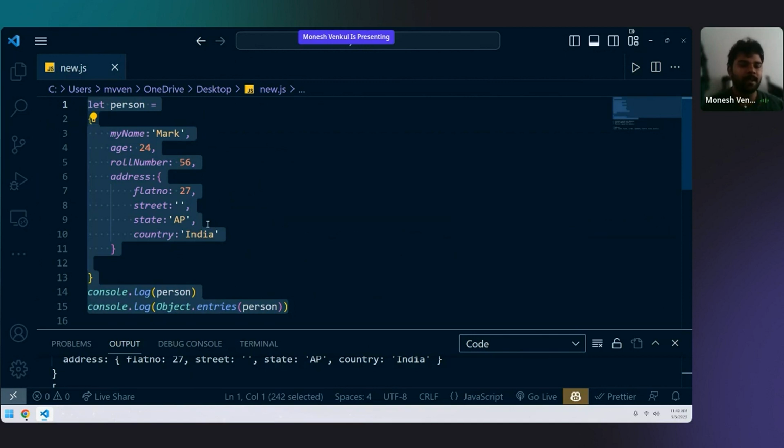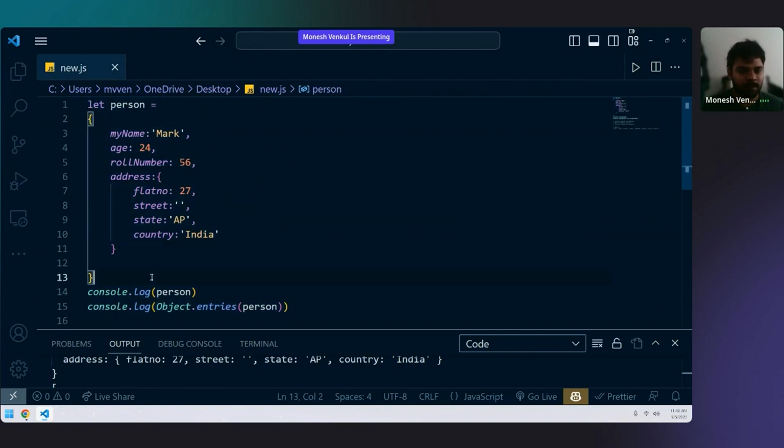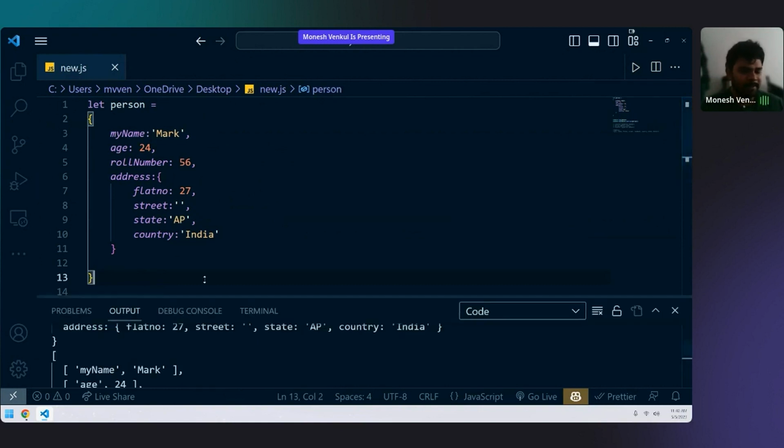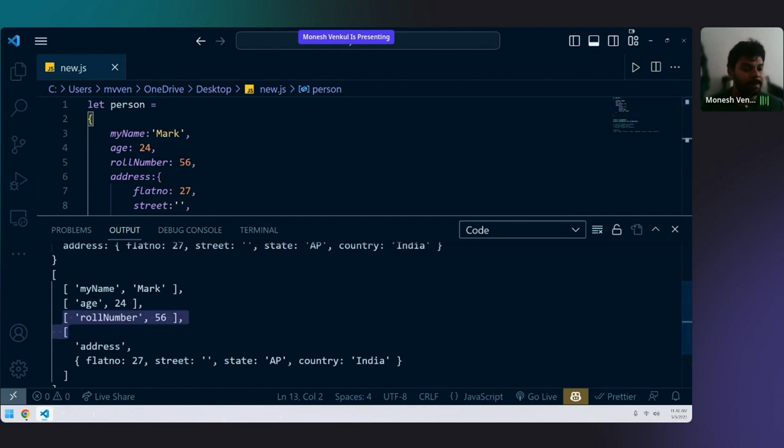Okay, my name is there, country is there. Let's say, what is the benefit of converting into an array? There is no benefit actually, but maybe in the future, if you want your objects to be converted into an array to perform some array method calculations, to perform something on an array, then you will be using Object.entries. It depends on the use.